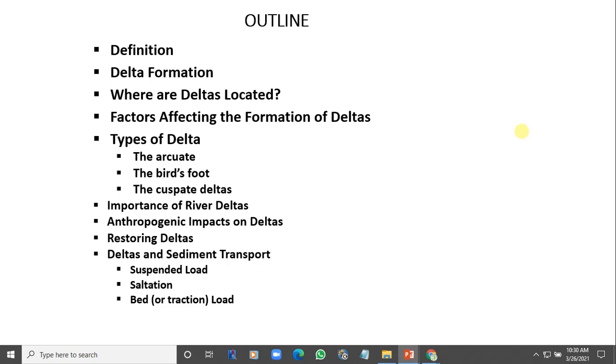Okay, so it's either way. It's either the wave action is stronger than the river current or the river current is stronger than the wave. Either way, unlike the arcuate one that is balanced. And the third type is, okay, let's give an example of this. Our own Niger Delta is a typical example.